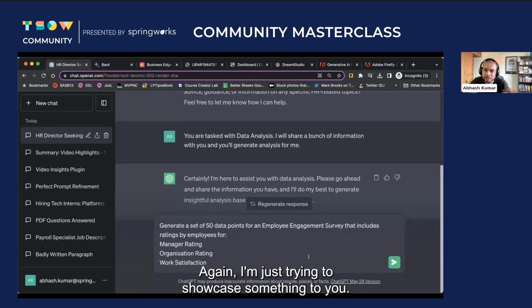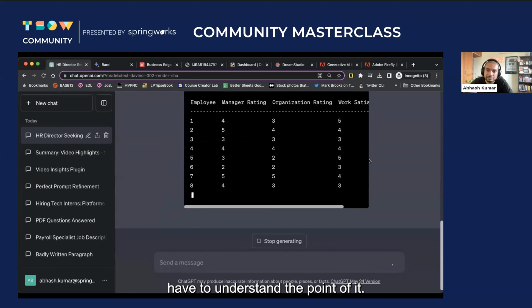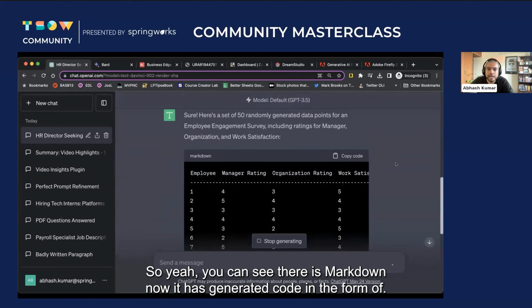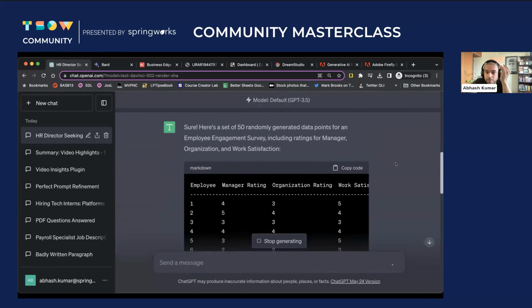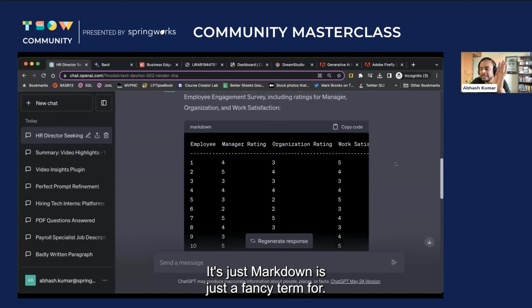Don't worry, it's just a sample. Again, I'm just trying to showcase something to you, so don't worry if this doesn't look like something that you get. You just have to understand the point of it. So you can see there is markdown now. It has generated code in the form of, markdown is just a fancy term for that tabular format in the form of code, right?